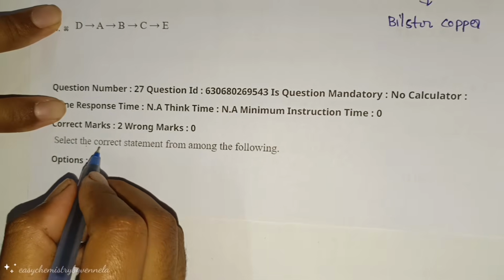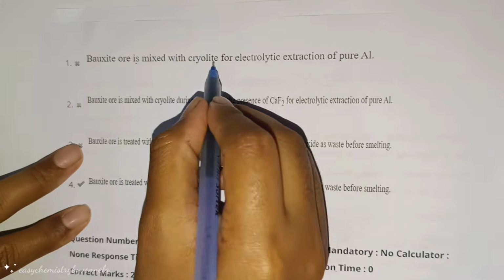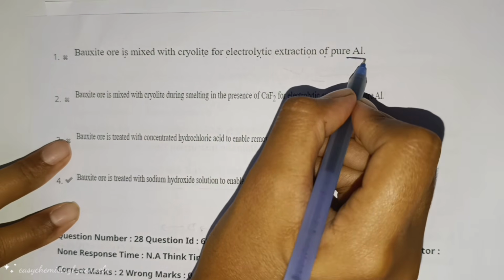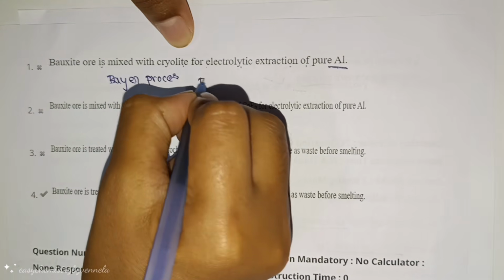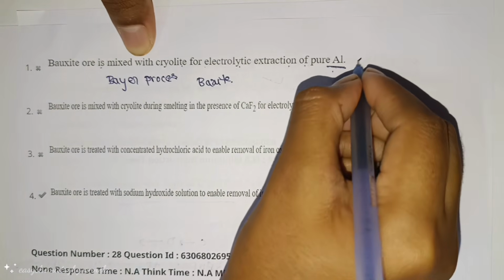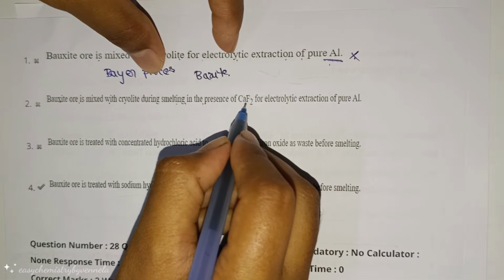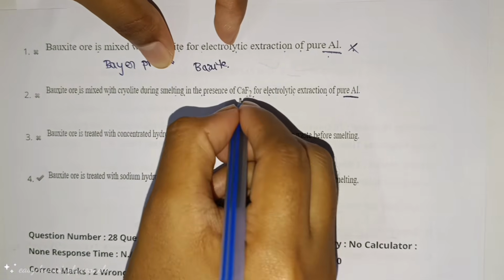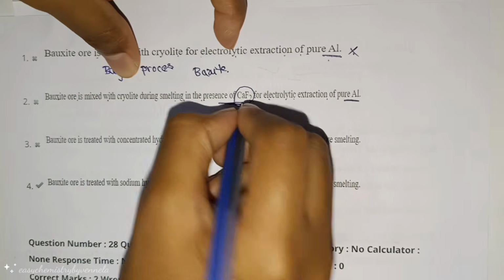The next question: select the correct statement from among the following. Bauxite ore is mixed with cryolite for electrolytic extraction of pure aluminium. Here bauxite refers to the Bayer's process. It purifies the bauxite before extracting aluminium. So this is incorrect. Bauxite ore is mixed with cryolite during smelting in the presence of CaF2 for electrolytic extraction of pure aluminium. Here, it is in the absence of CaF2, not the presence of CaF2.